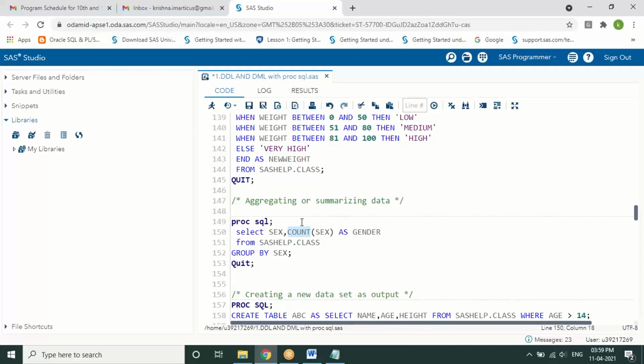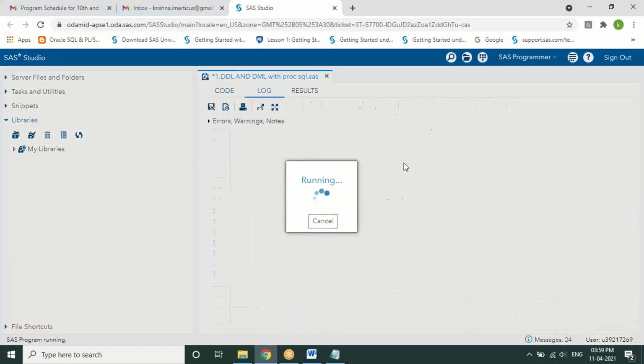So here I'm writing one aggregation of gender. Select sex, count of sex as gender from sashelp.class group by gender. What I wanted to find out is what are all the genders in this and what is the count of each gender, grouping them, which means I wanted to see how many males and how many females are there in this table.